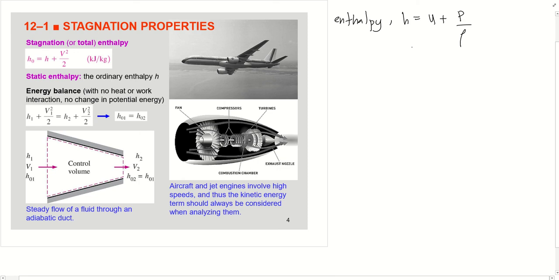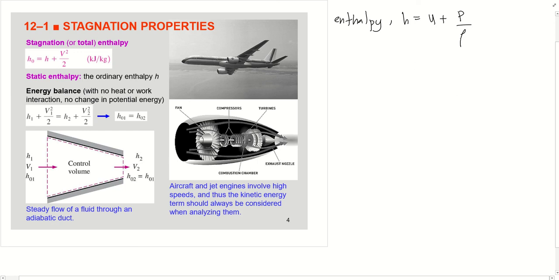This is enthalpy per unit mass, a combination of internal energy and flow energy. In most cases, we consider the kinetic and potential energies of the fluid negligible, so the enthalpy represents the total energy of the fluid.